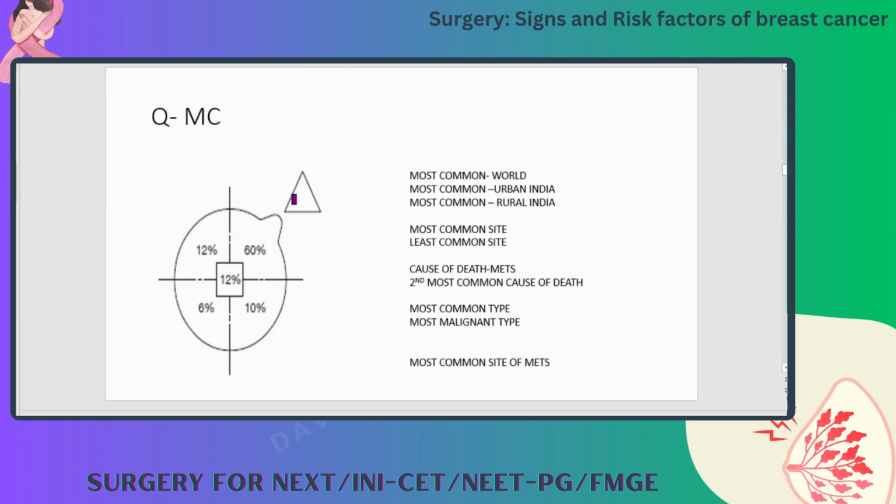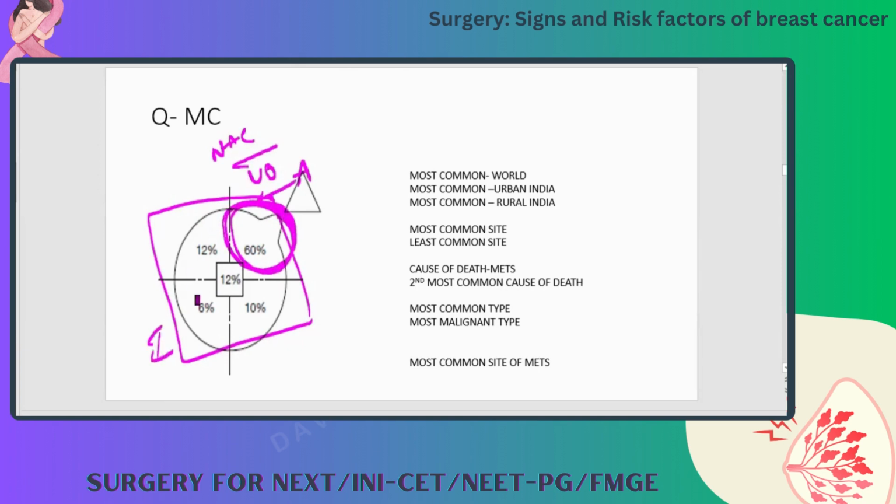See here, this is the axilla. The breast is divided into 4 quadrants and the nipple areolar complex, NAC, so 5 regions total. The majority of breast cancers occur in the upper outer quadrant. The lower and inner quadrants have the least chance of having malignancy. So the most common site is upper outer, and the least common is lower inner.